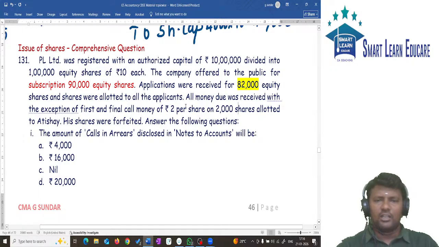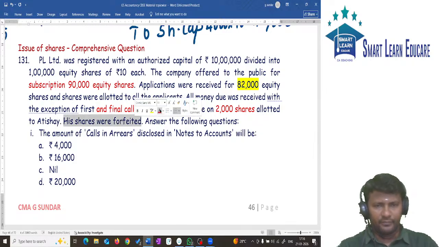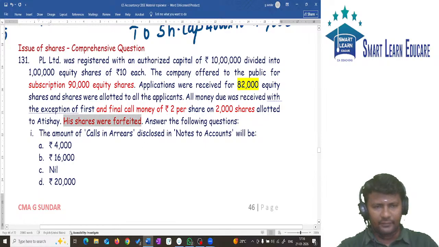Equity shares were allotted. All the money due was received, with the exception that the first and final call of 2 per share on 2000 shares was not received, and his shares were forfeited. Very important, his shares were forfeited.